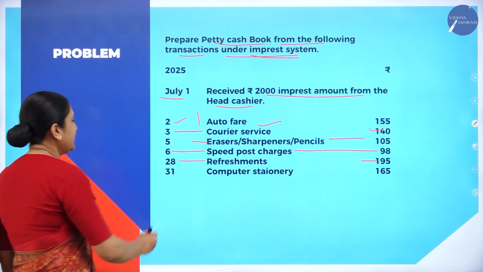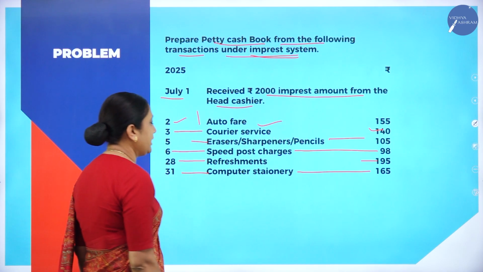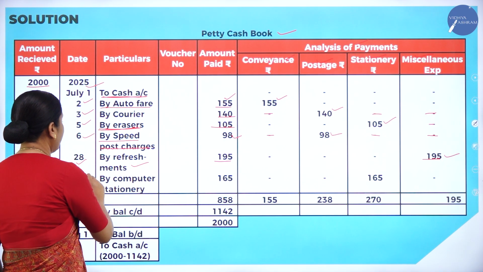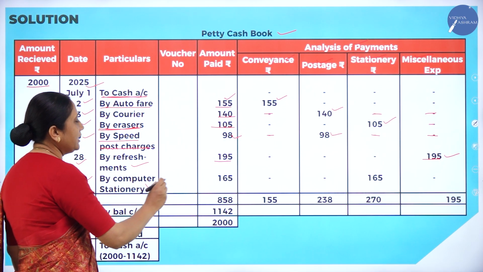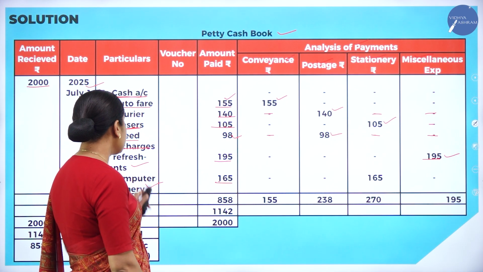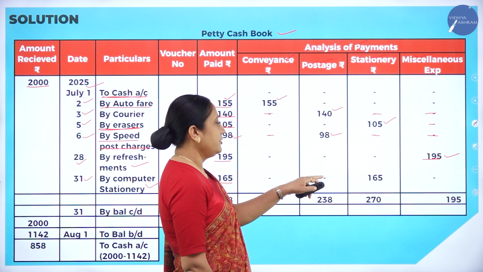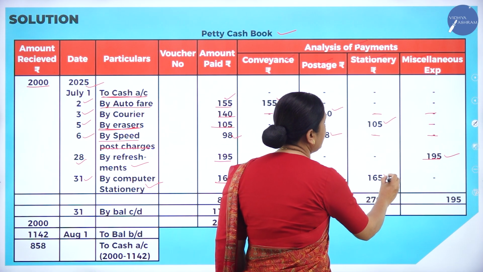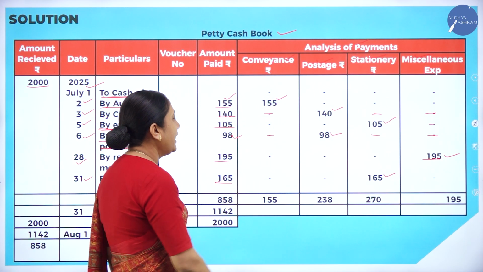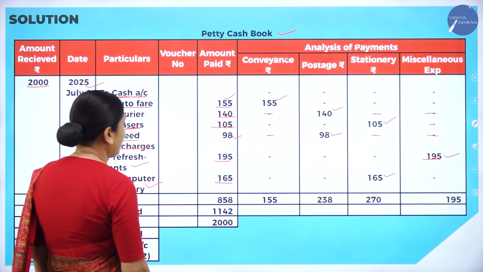Next, date 31, computer stationery 165. This is an expense. Here 31, by computer stationery. How much money paid towards stationery? 165. It is computer stationery. You can neither write here nor here. We can write here because it is the amount related to stationery. So we have written below the column called stationery, and in all the other columns, for our convenience, you have to put a dash.